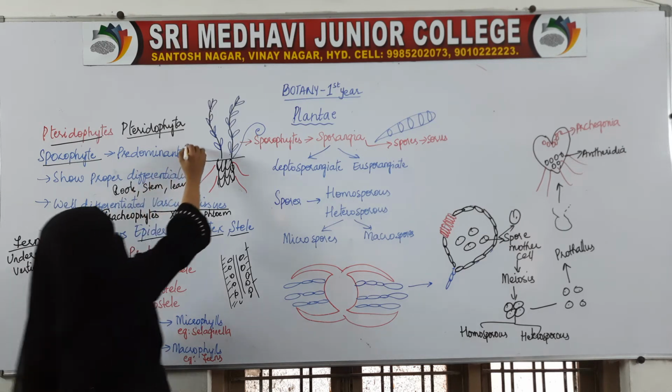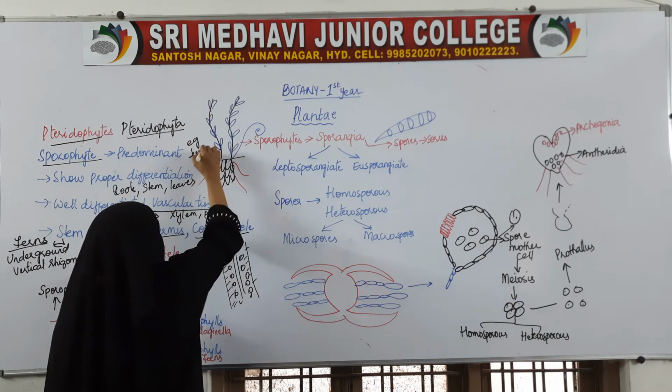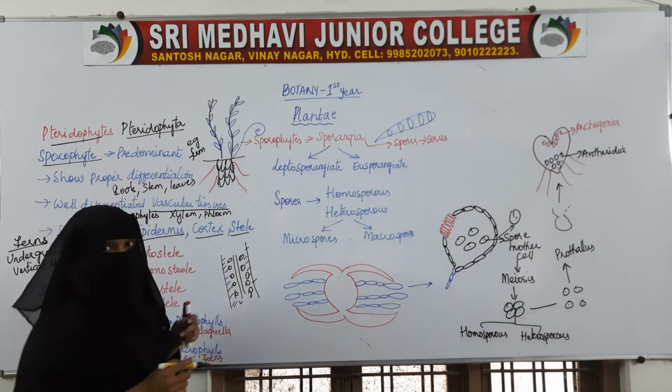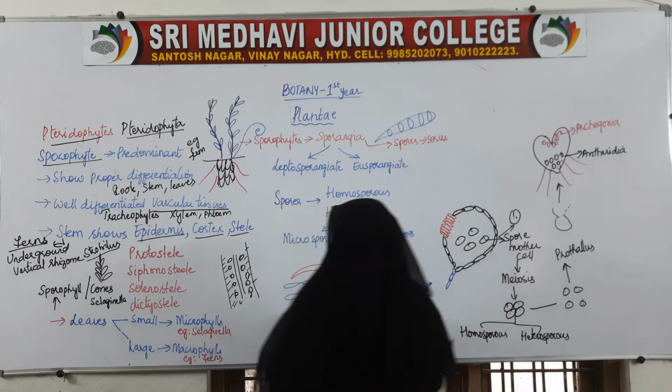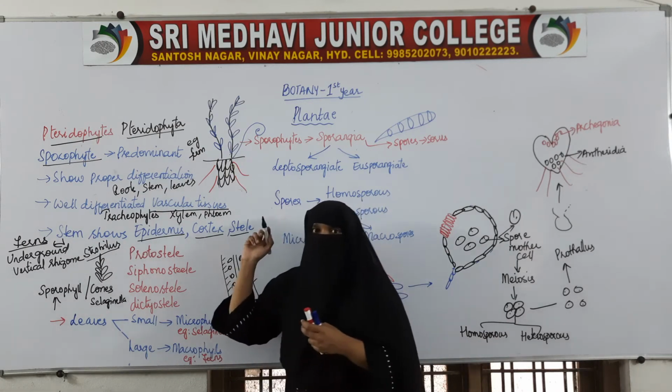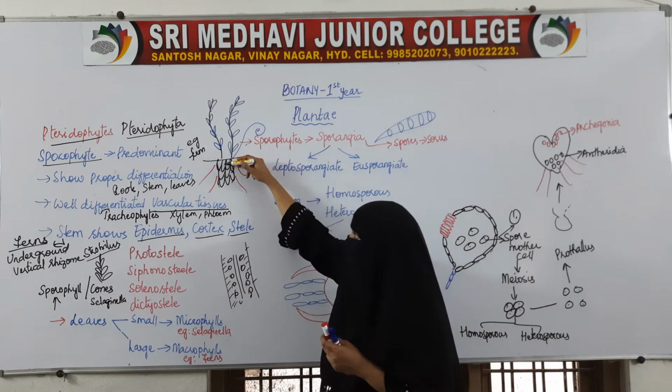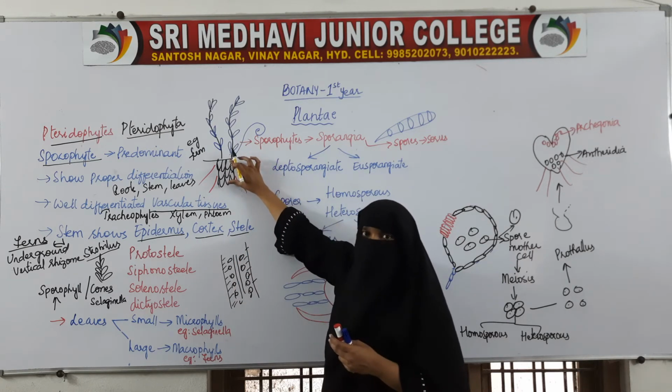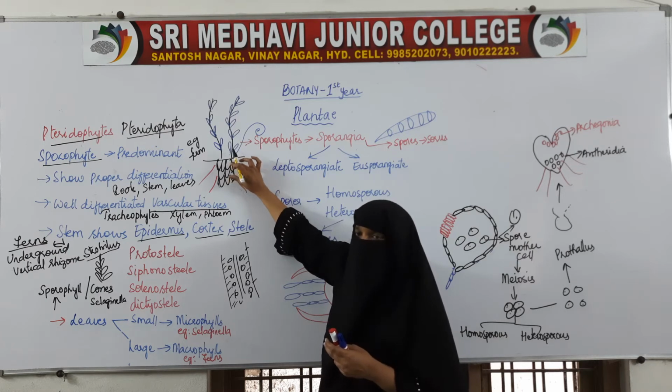If we see an example of fern, fern is a plant which belongs to the group Pteridophyta. Here the stem is an underground, vertical rhizome.